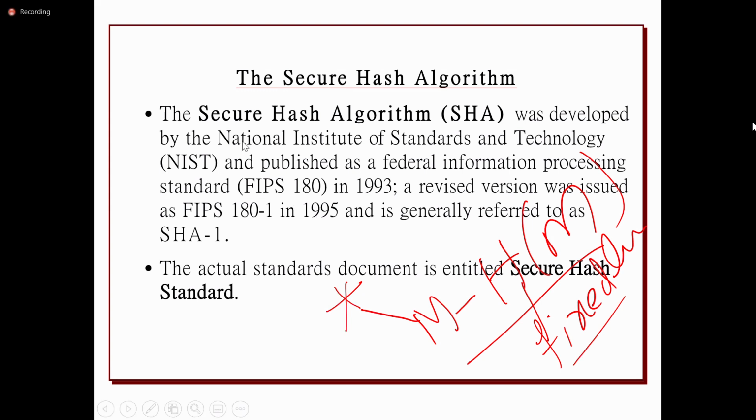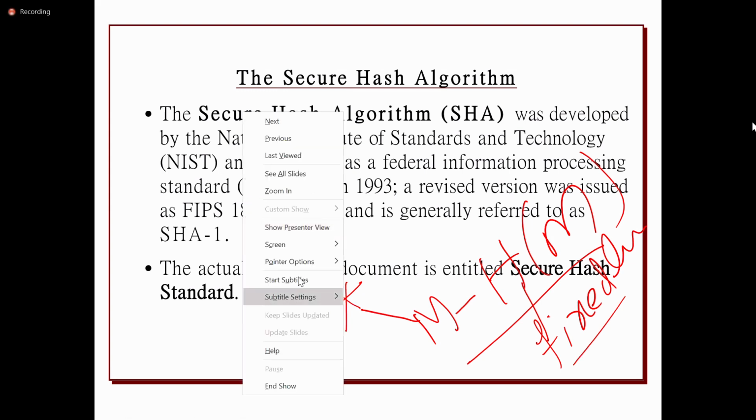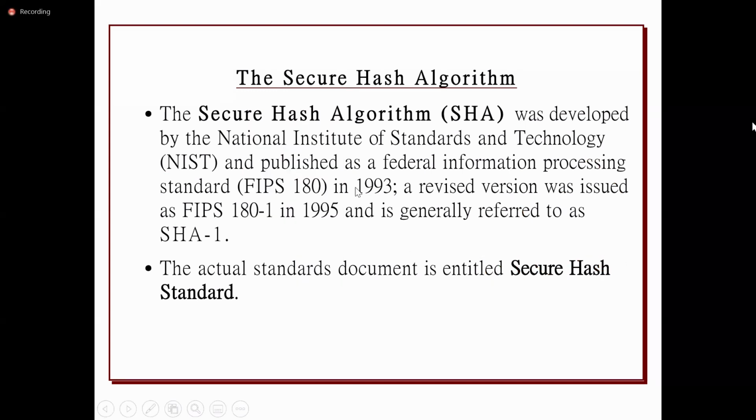If we see the history of the SHA algorithm, Secure Hash Algorithm, it was developed by the National Institute of Standards and Technology in 1993, and the revised version was released in 1995. There are many versions of the SHA algorithm.